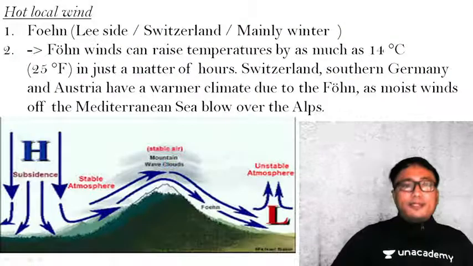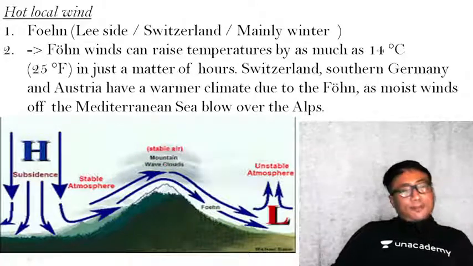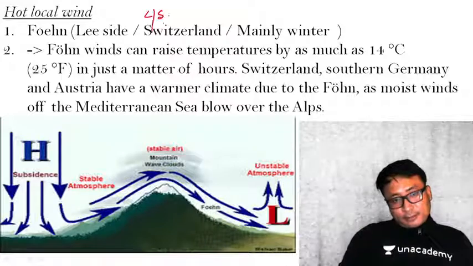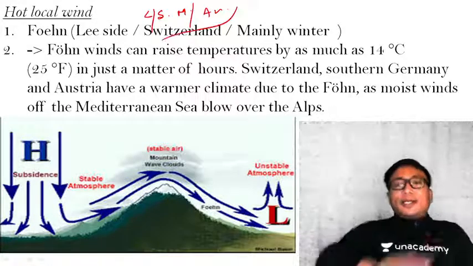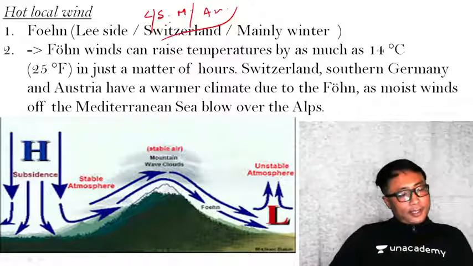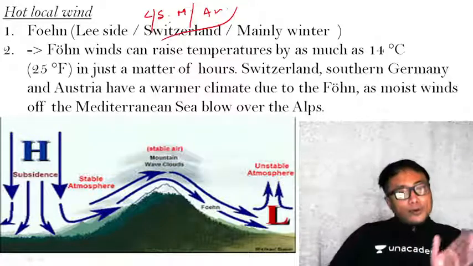So this also comes under the local winds. Now, these are the important local winds that we have seen: land and sea breeze, mountain breeze, katabatic wind and anabatic wind. The remaining local winds can be broadly classified into two: hot local winds and cold local winds.